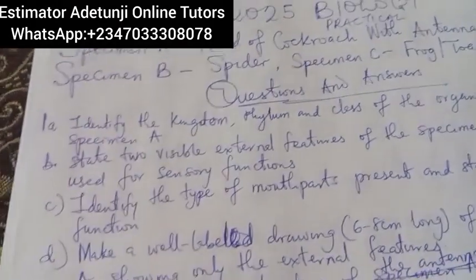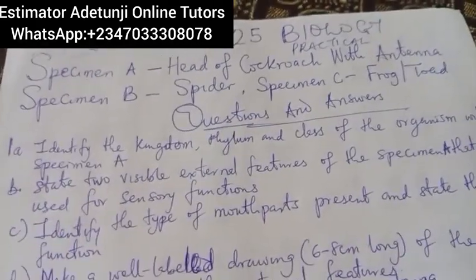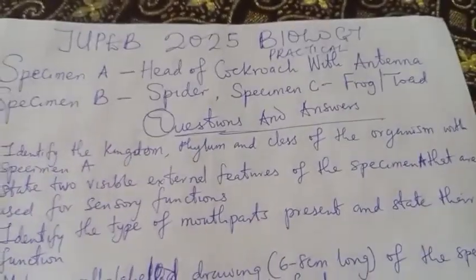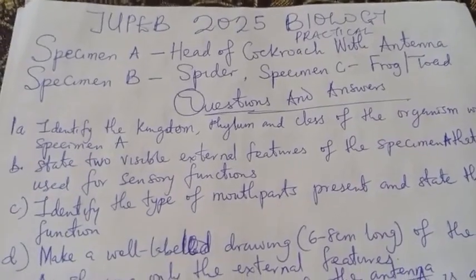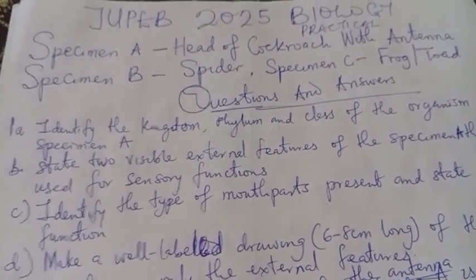Now question 1B says we should state two visible external features of Specimen A that are used for sensory functions. State two visible external features.